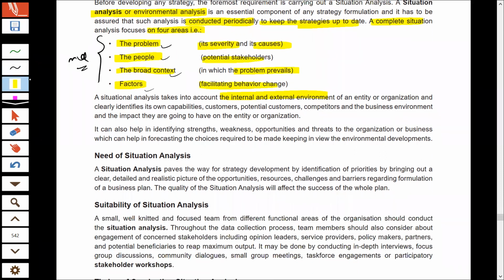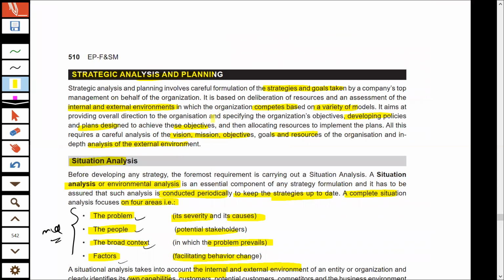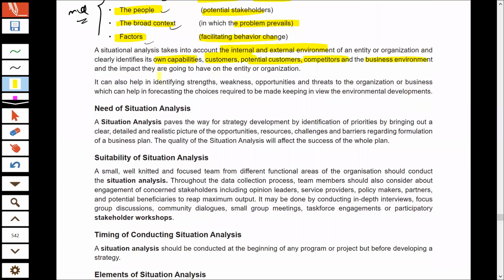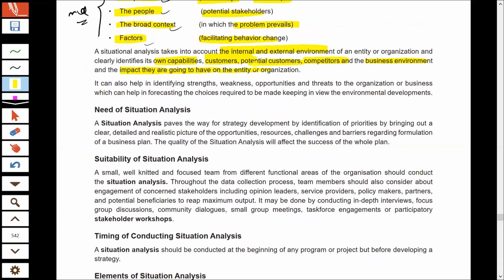Now, while doing internal and external analysis, you need to study your own capabilities. You need to study about your strengths and weaknesses. Again, you need to consider who are your customers and what are the likes and dislikes of your customers, your competitors, and the broad environment that the organization has, and what is the impact of the changes that go on in the environment. What is the impact of these changes on the working of the organization?